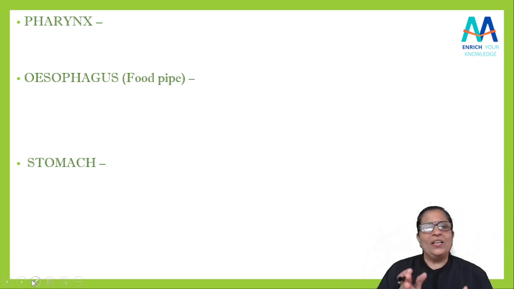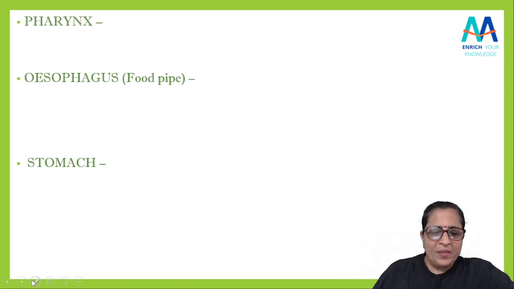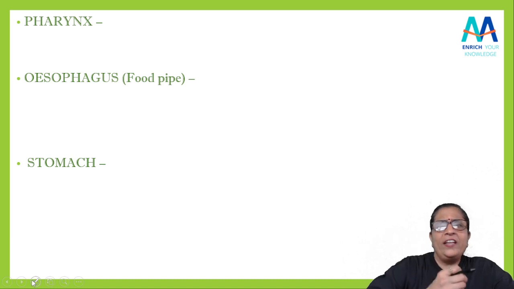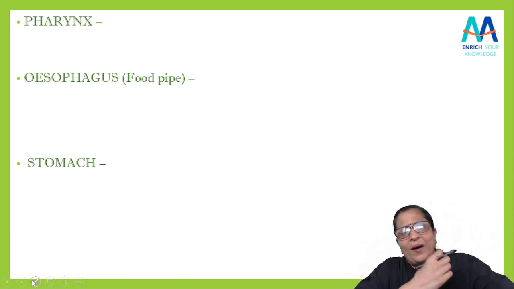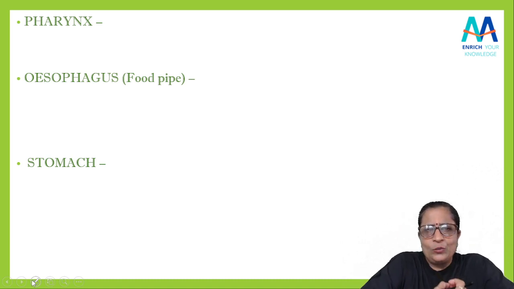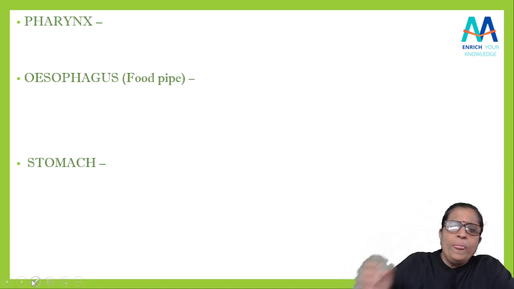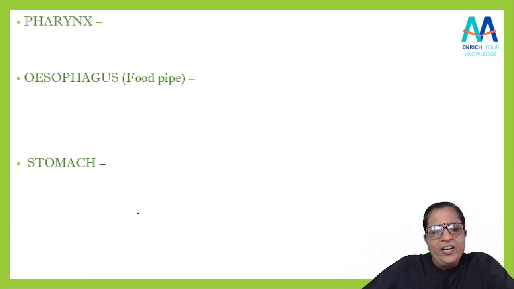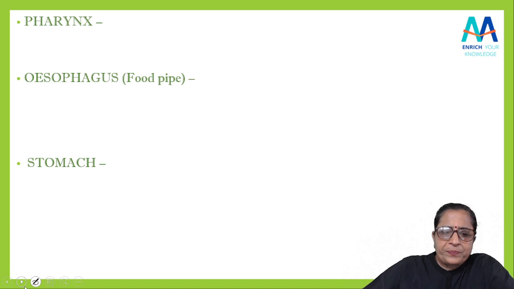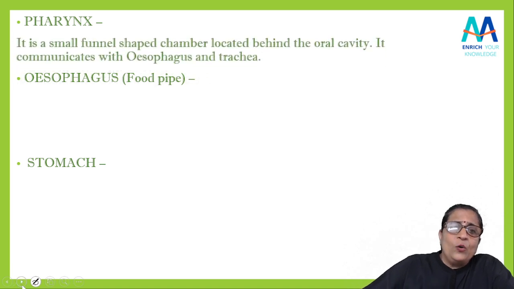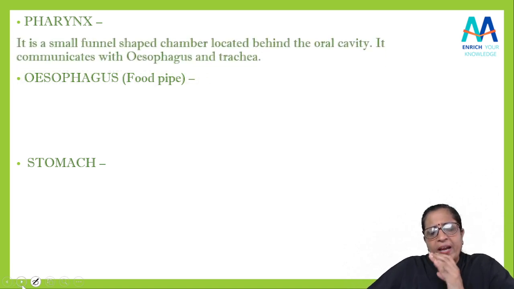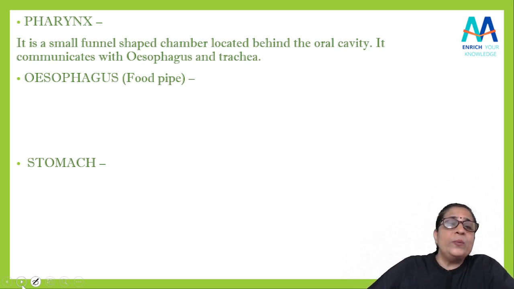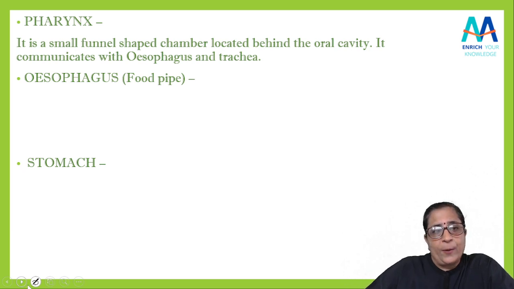Yes. The next thing that we will see after mouth, that was the first part of the digestive system. The next is the pharynx. The pharynx, we cannot take it as a particular part there, but yes, the food enters through that. That's why I'm giving you. It is a very small funnel shaped chamber, students. Okay, which is located where? Which is located behind the oral cavity. Yes, यहाँ पे बस पीछे में locate होता है. And it communicates with the esophagus and trachea.